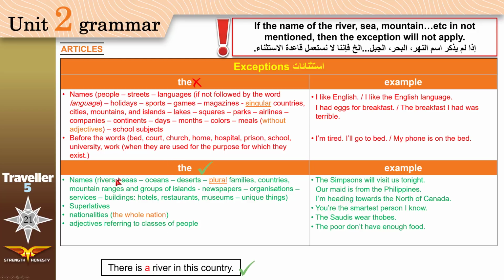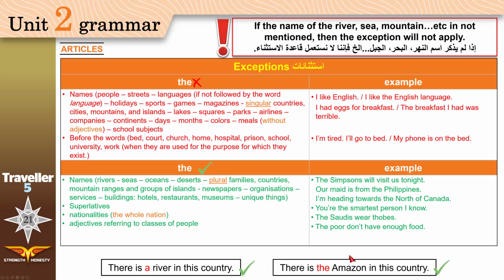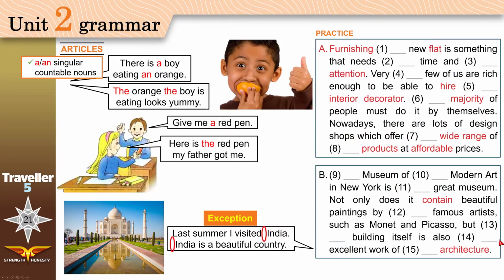Why? We use the with rivers. Why? Do you know the name of the river? No. Then don't look here. Use the general rule. If you have the name of the river, Amazon, then use the. There is the Amazon in this country. Okay? Good. Now we are ready for practice.